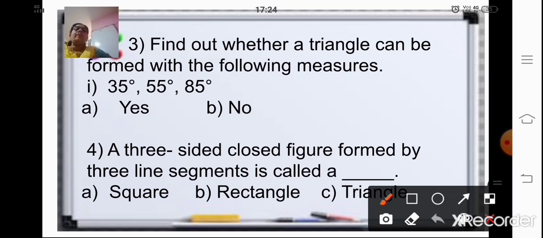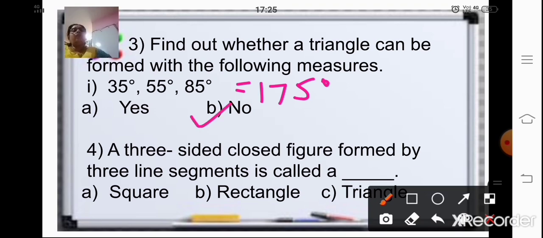Now 90 plus 85 is 175. According to the property, when you add all three measurements, it should be 180. So your answer is no, a triangle cannot be formed.